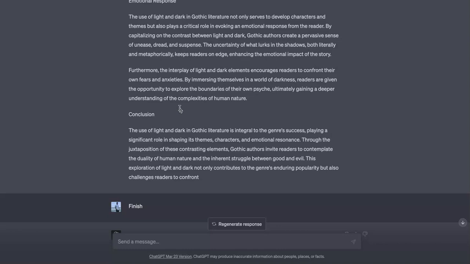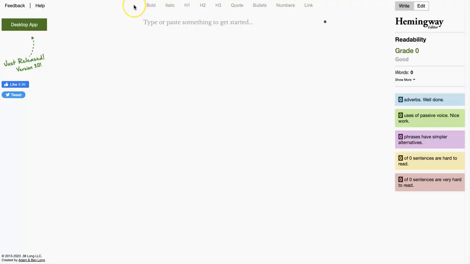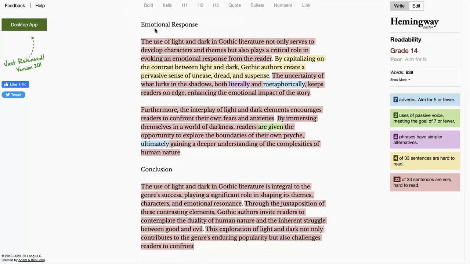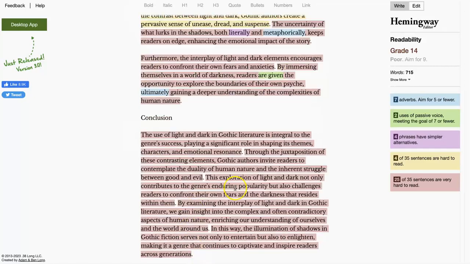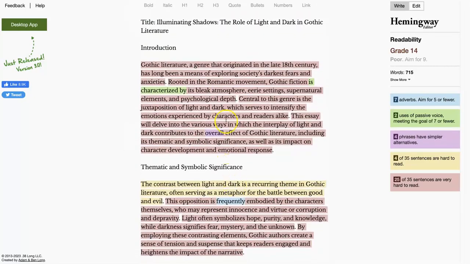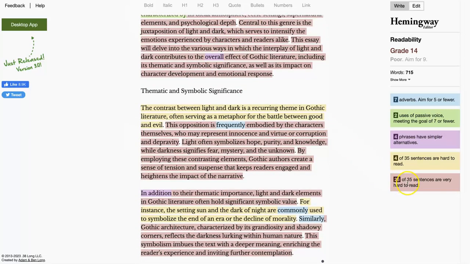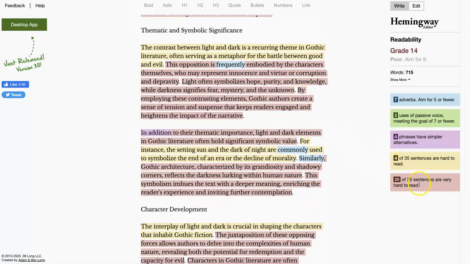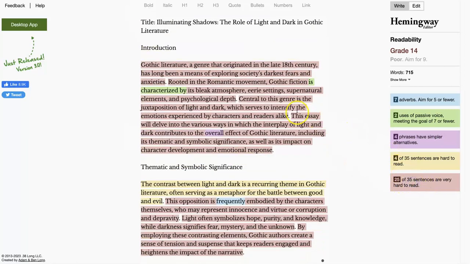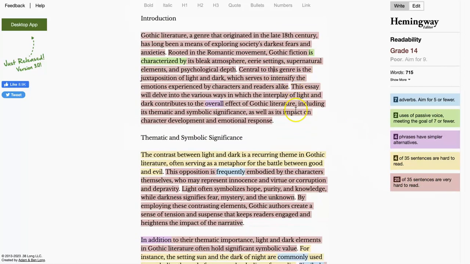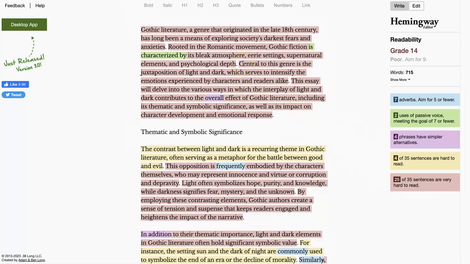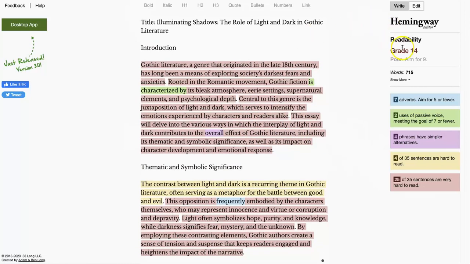So here's something that I would do instead. I would go to something like the Hemingway app and paste in the AI submission. And now I'll go grab the rest of that. And you can see on this writing support app, it's showing me that almost every sentence in this essay is very hard to read. So what I want to do is try to change this so that it ends up being something that is easier to read and definitely not something at a 14 grade level.